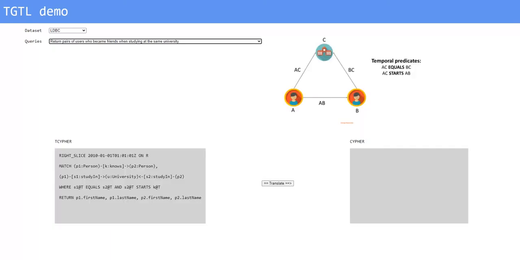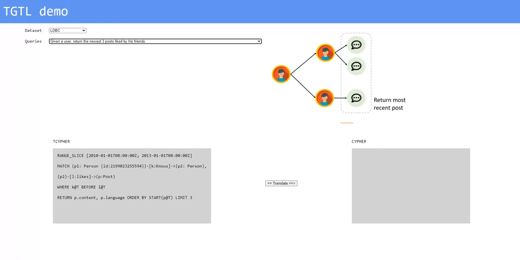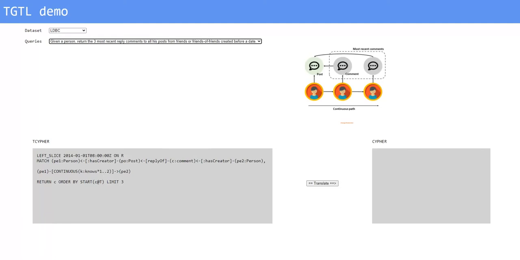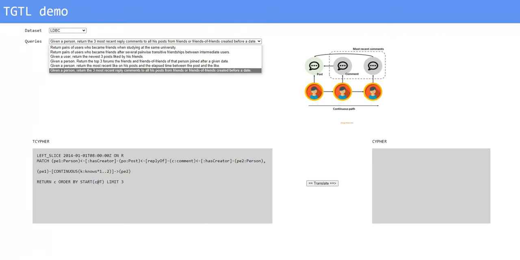Examples of such temporal queries for the LDBC dataset are: return pairs of users who became friends when studying at the same university. Given a user, return the newest 3 posts liked by his friends. Given a person, return the 3 most recent reply comments to all his posts from friends or friends of friends created before a date. Note that some of these queries are extracted from the list of temporal queries defined in the LDBC benchmark.